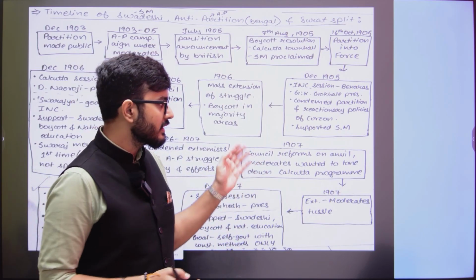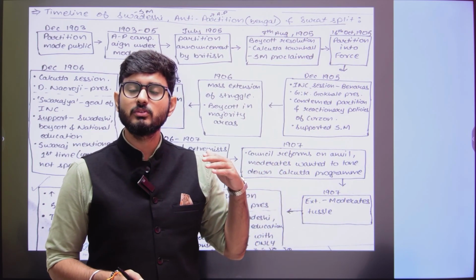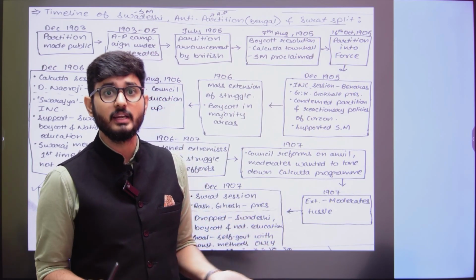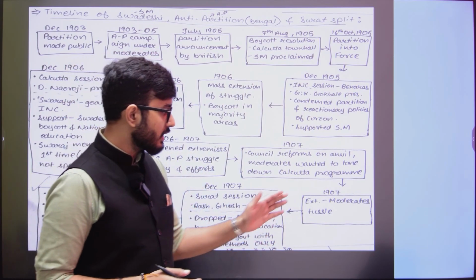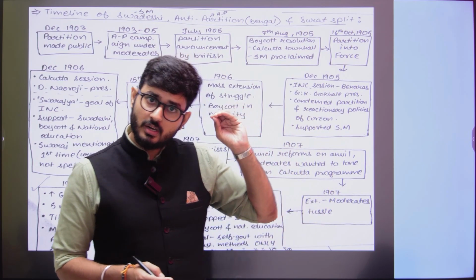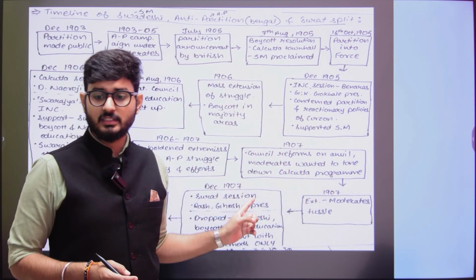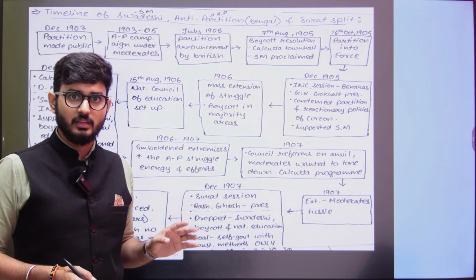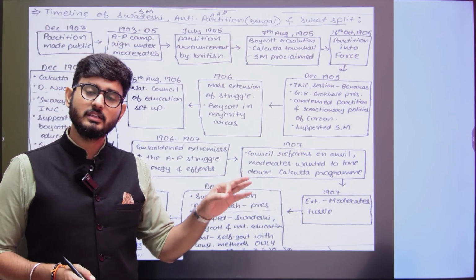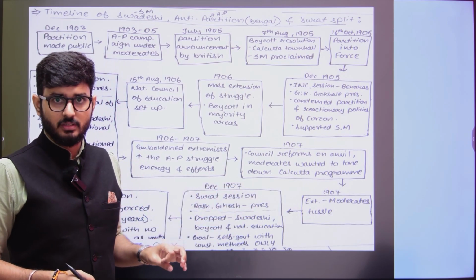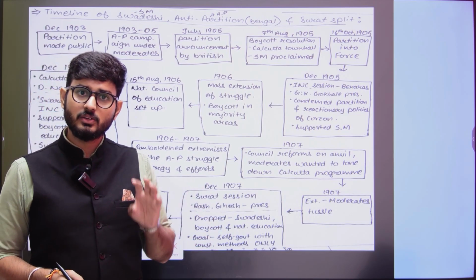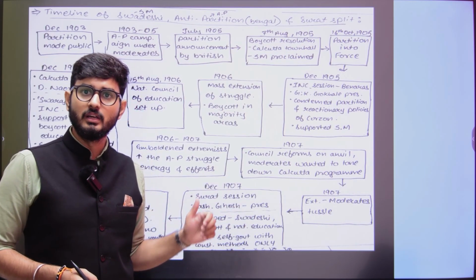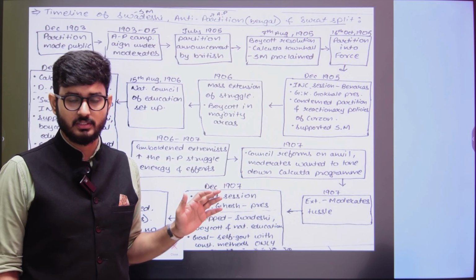Okay, but on the other hand, the extremists were telling that we want to expand the movement towards the whole of India, but the moderates were telling no, you do not need to do that, we are already getting our reforms, right? So the extremists were very firm that in the 1907 December session of the Congress, they wanted an extremist leader to preside, either Lala Lajpat Rai or Bal Gangadhar Tilak. However, the extremist leader could not preside, but a moderate leader, Rash Bihari Ghosh, became the president of the Surat session of 1907.